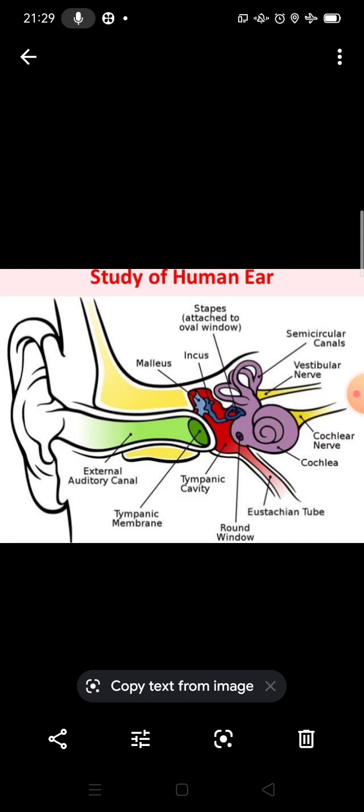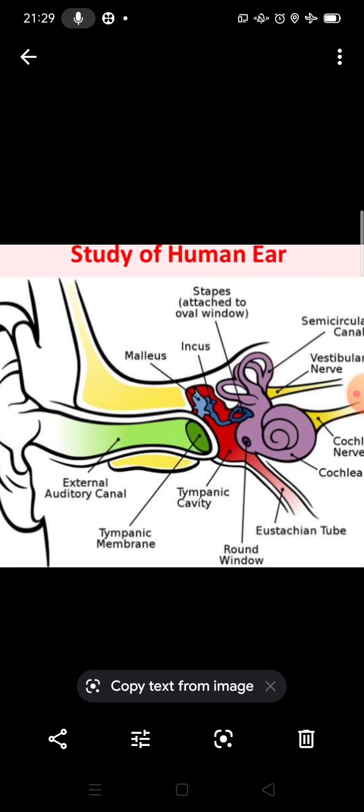Students, in this video we will discuss the study of the human ear, and the sound heard by the human ear. You know, the human ear is a sensitive and complex organ, using which we are able to hear sound from our environment. The human ear can sense minute pressure variations in the air if the frequency of the sound wave is between 20 Hz and 20,000 Hz.